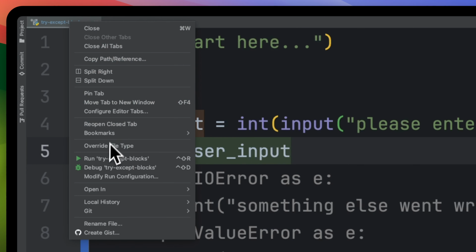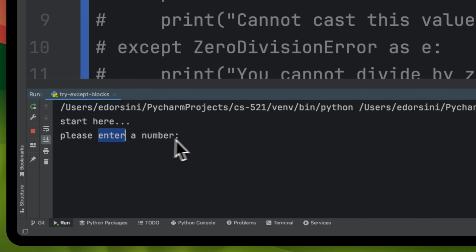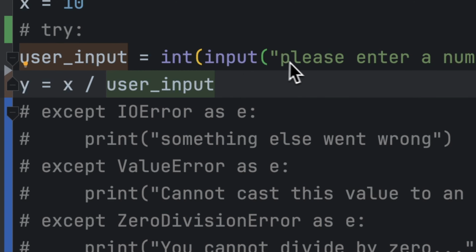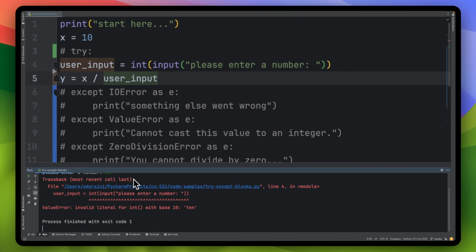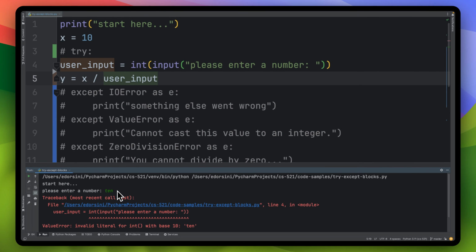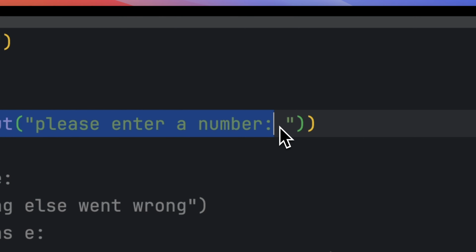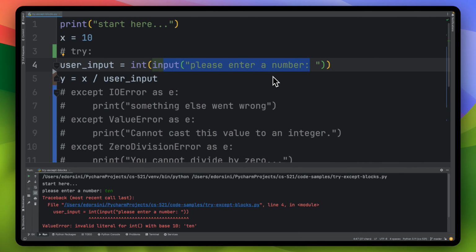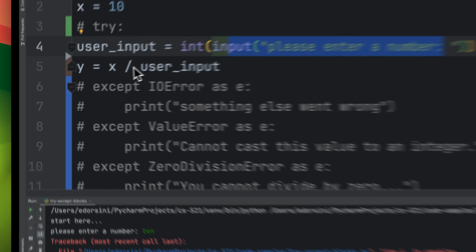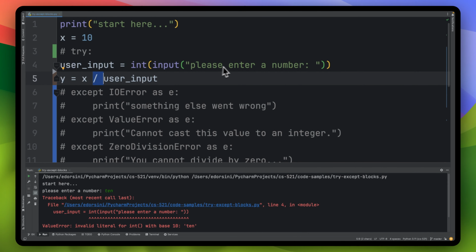So the issue is, if I run this, and of course it's going to say start here, and it's going to say please enter a number, and I'm going to cast that number to an integer. So let's say I say ten, and I hit enter. Well, remember, everything I enter for input is a string, and in this case I want to deal with that string and cast it over to an integer so that I can do some math on it. For example, in this case, I'm going to divide 10 by whatever the user input is.